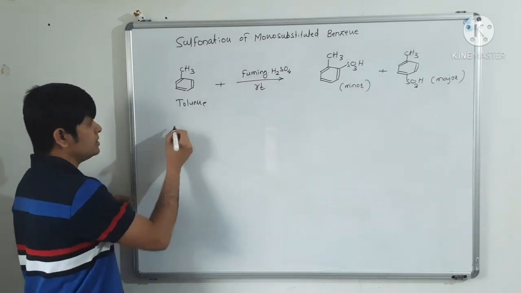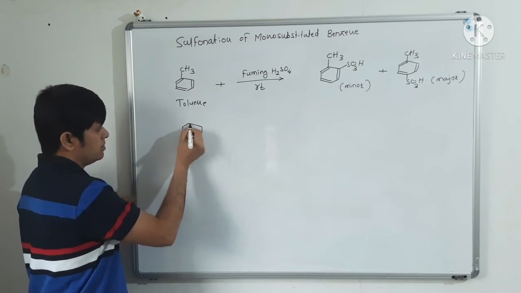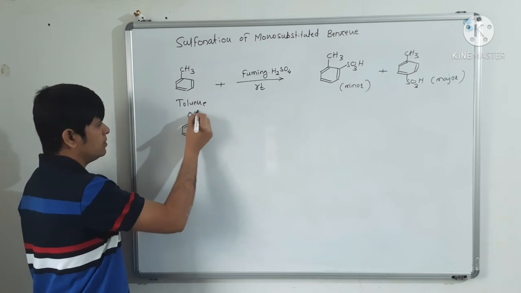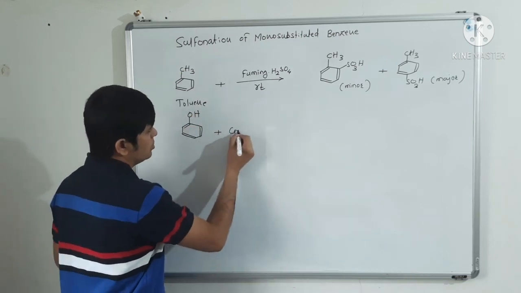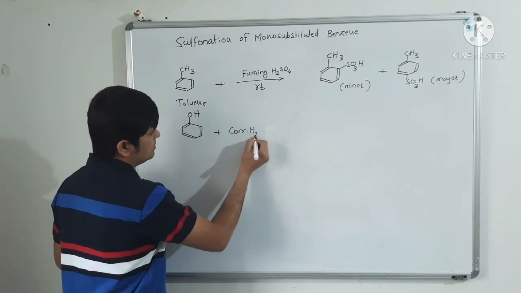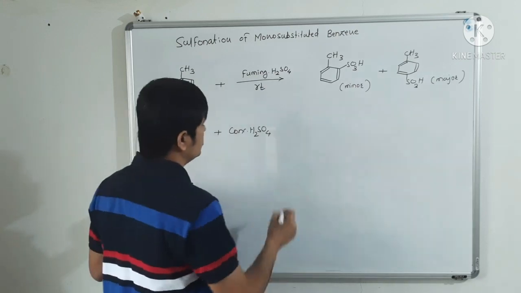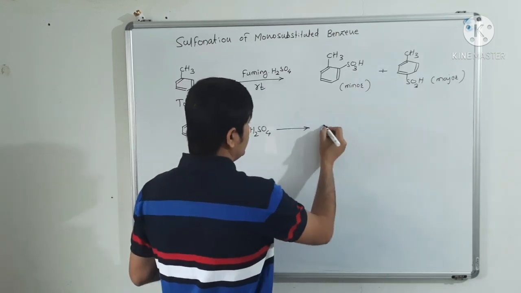Now similarly, suppose we have reacted phenol with concentrated sulfuric acid. So what we will get?